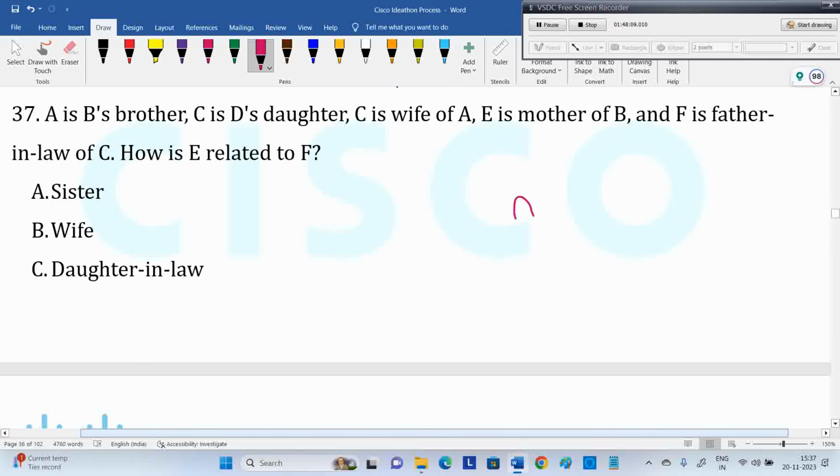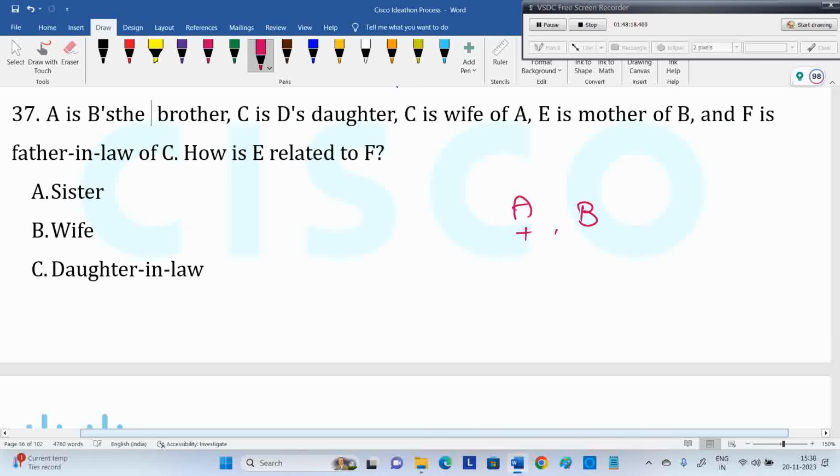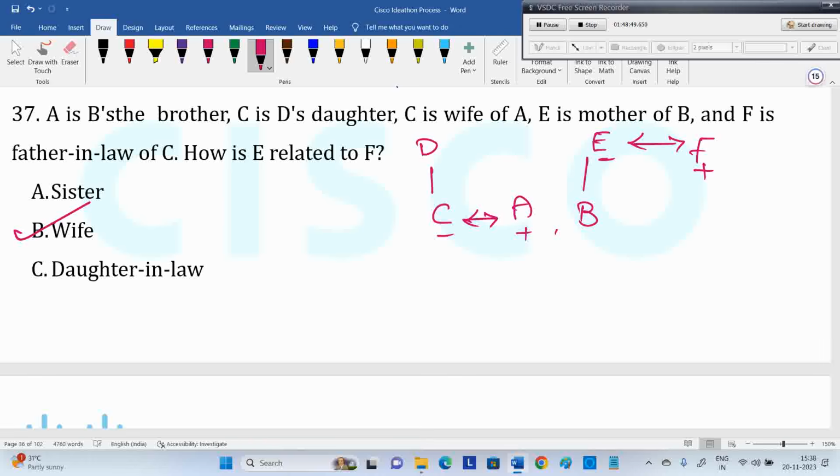A is B's brother. C is D's daughter, but don't go for that. Search related to A and B. E is mother of B, C is wife of A. F is father-in-law of C. Father-in-law means spouse's father. C's spouse is A. A's father is F, so E and F are a married couple. E is wife of F is the answer.